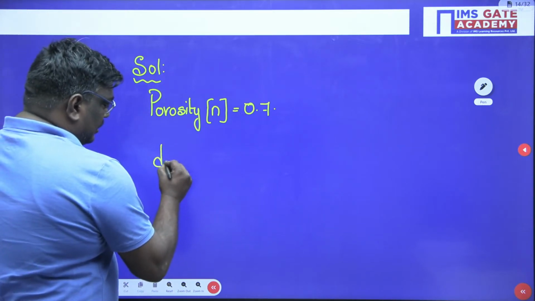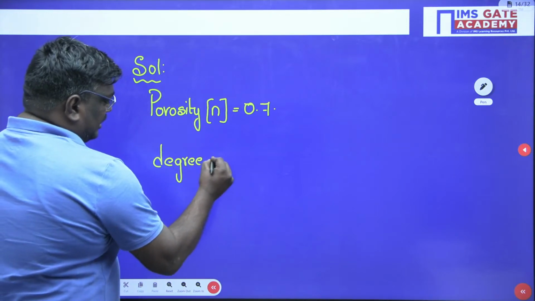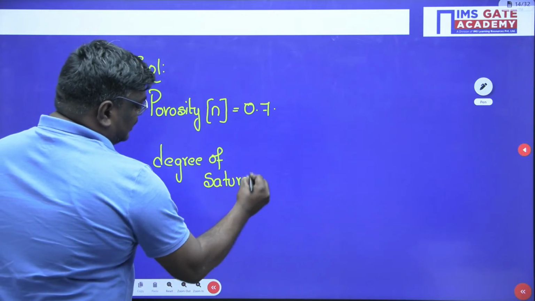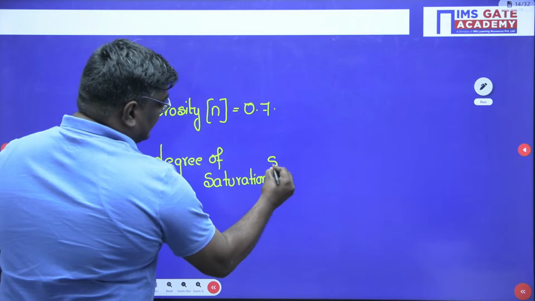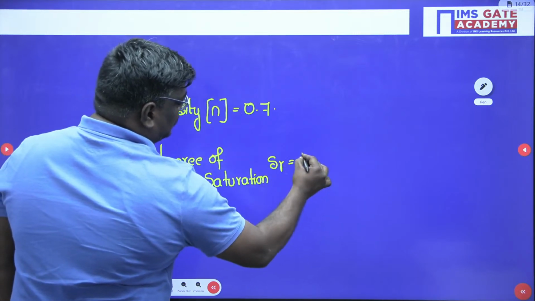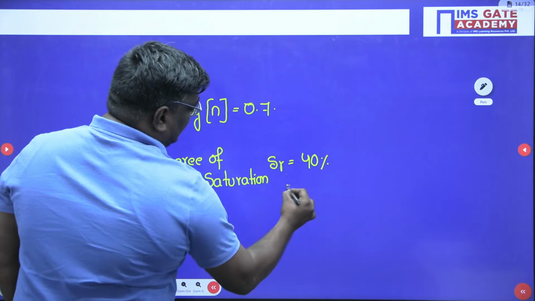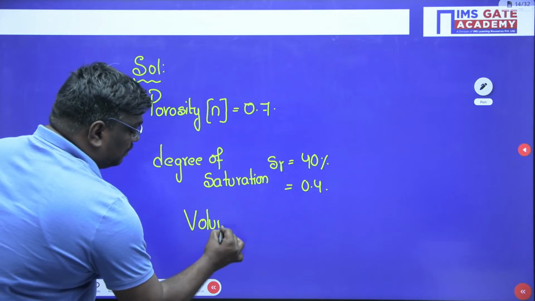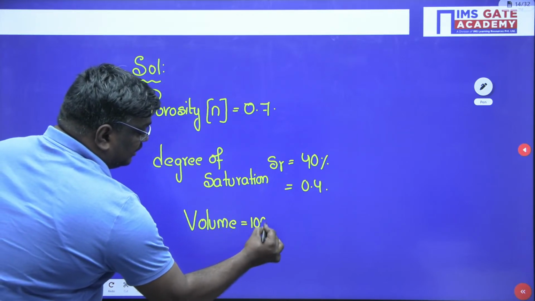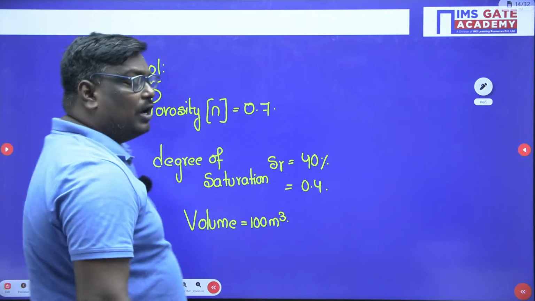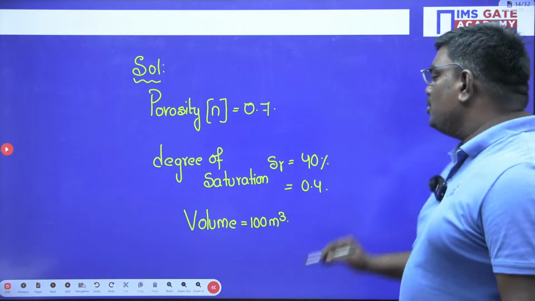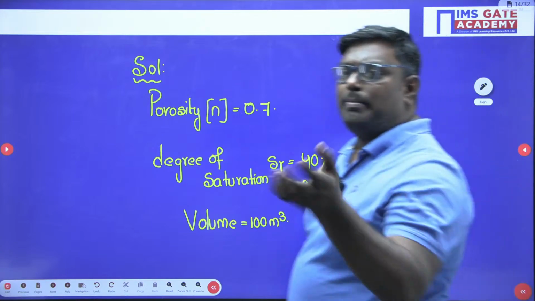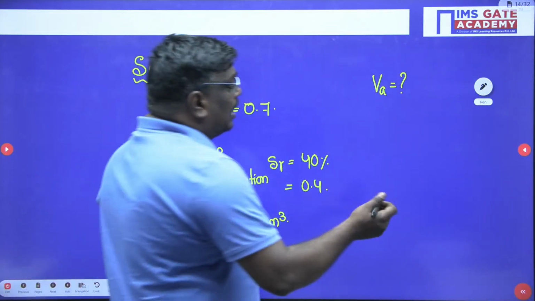Similarly, degree of saturation is given as what, sir? Degree of saturation is nothing but S_r. This is given as how much? 40 percent, or you can write it as 0.4. Total volume is given as 100 meter cube. Now, my dear students, what he is trying to ask here is, what is the volume of air. Now, this problem I will tell in a simple way, and I will do the alternative solution also.